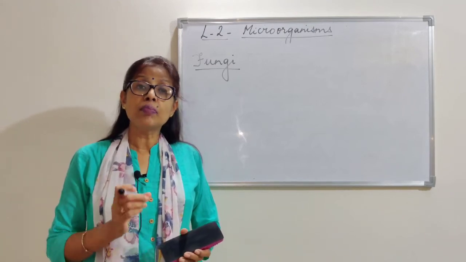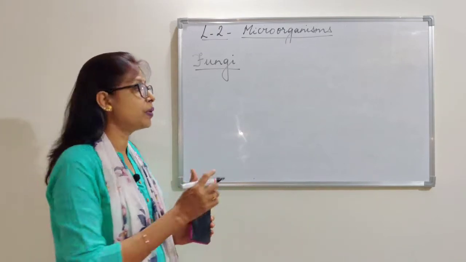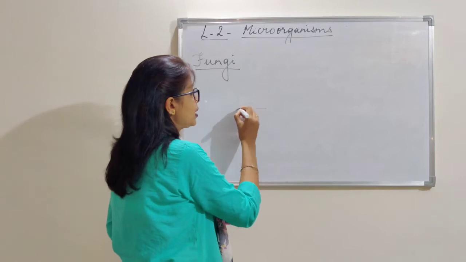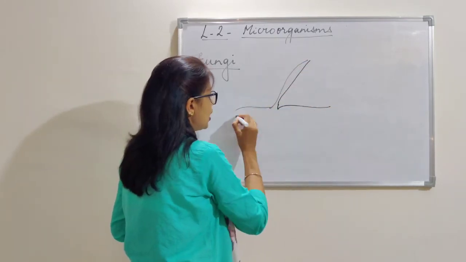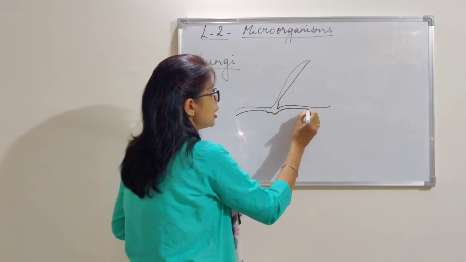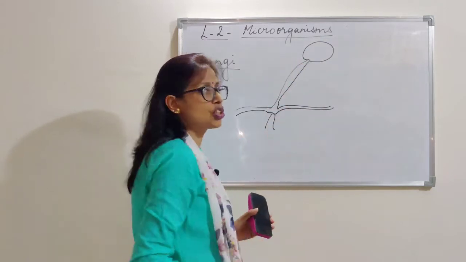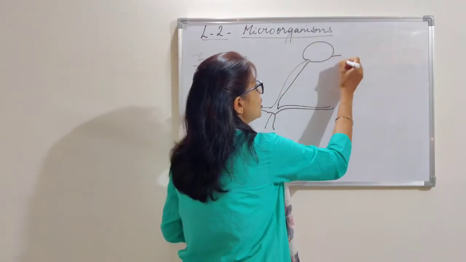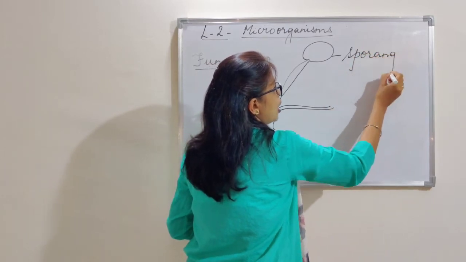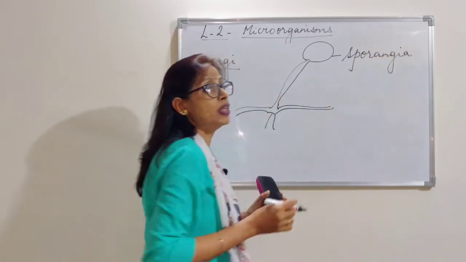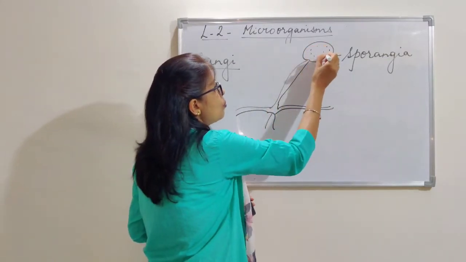But if we look minutely at a fungus, it has a basic structure. That is, it has one long structure called the hypha, and there is a rounded structure on top called the sporangia. These sporangia are bulb or balloon-like structures in which there are small spores.